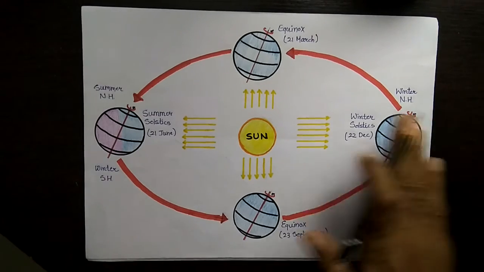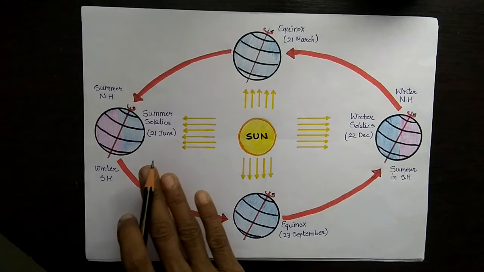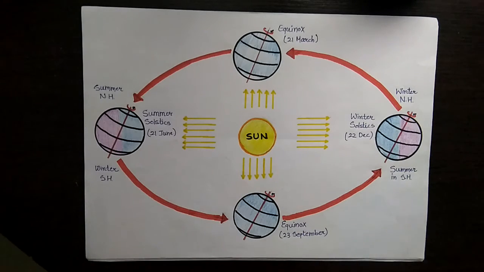On this side, the conditions are totally opposite on 21st June. In the northern hemisphere it is summer, and in the southern hemisphere it is winter. In the northern hemisphere the longest day is 21st June, and in the southern hemisphere 21st June is the shortest day. According to that only we can say summer and winter are there.